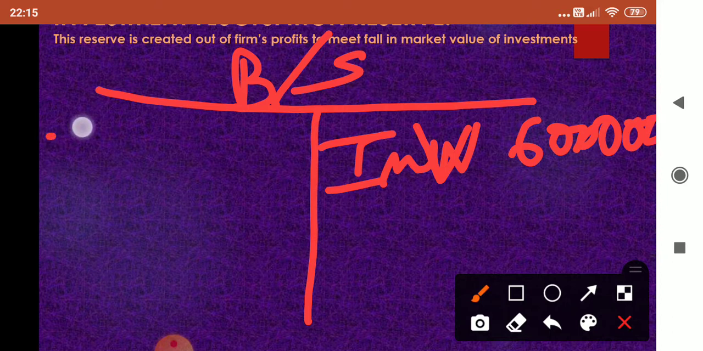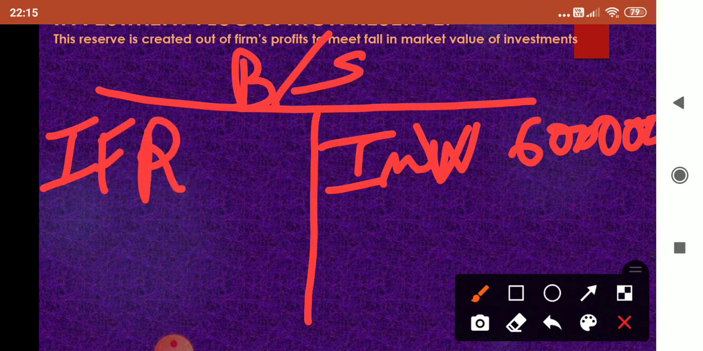So I have an investment fluctuation reserve. This investment fluctuation reserve can be of any amount. It can be of 6 lakhs. It can be of less than 6 lakhs. It can be of more than 6 lakhs. Depends upon my capacity, how much from the profit I can transfer to investment fluctuation reserve. So assume I am maintaining it for 50,000.